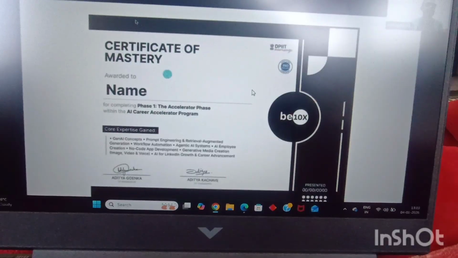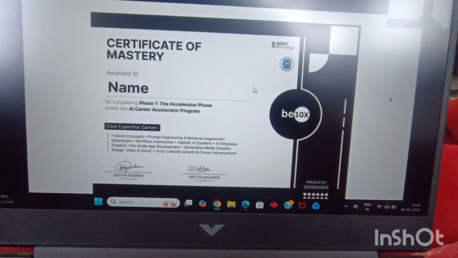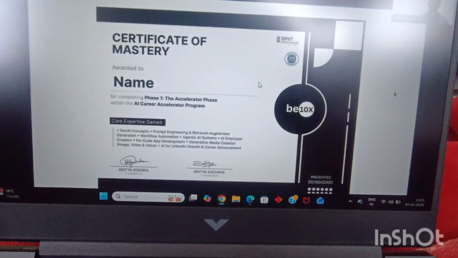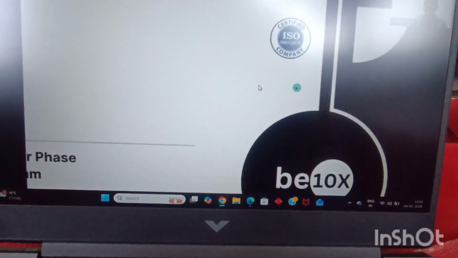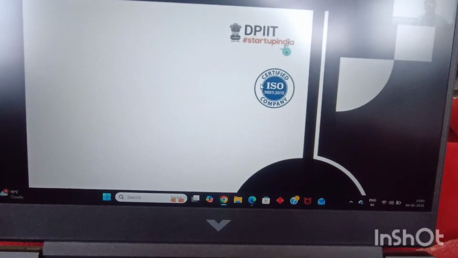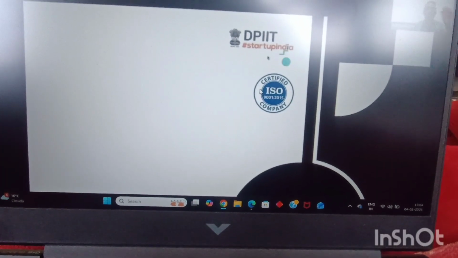Guys, this is the program via which you will be getting certified. You will be getting certified by both me and Kachave in the AI Career Accelerator program. And what if I tell you that this particular certificate will have the mark of the startup